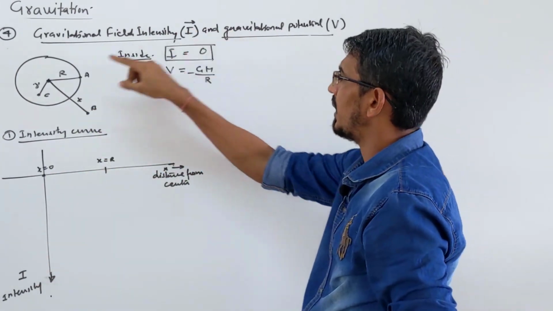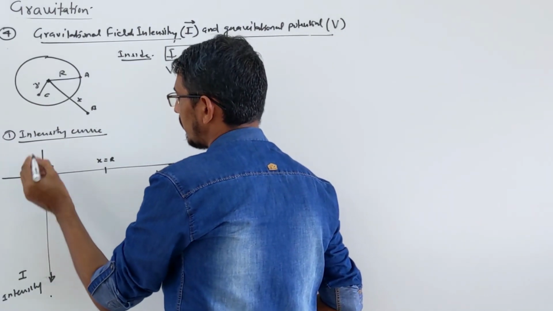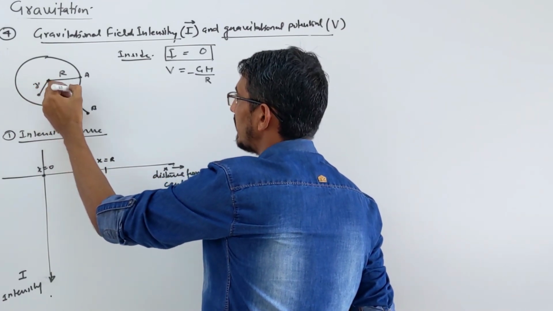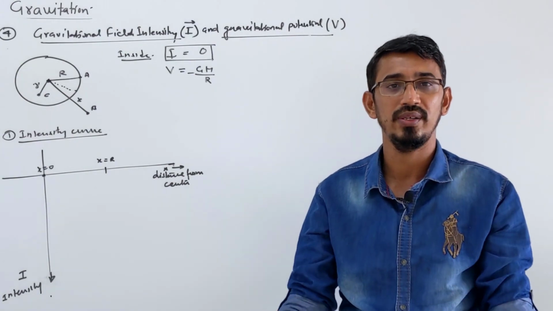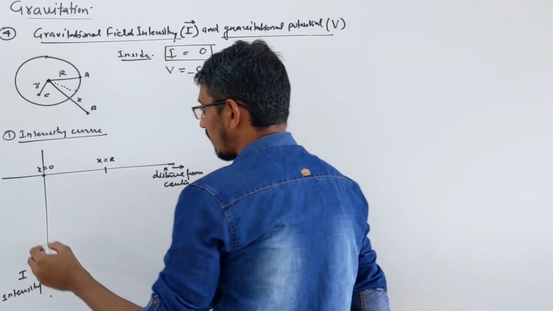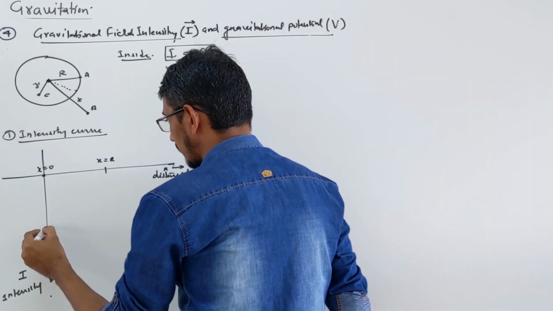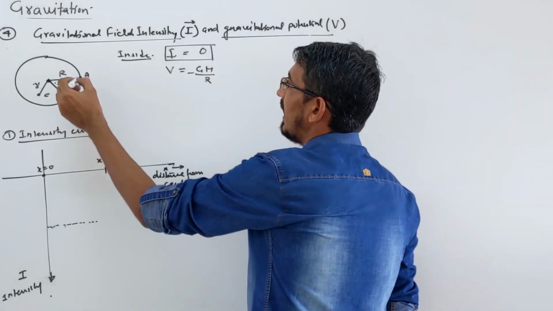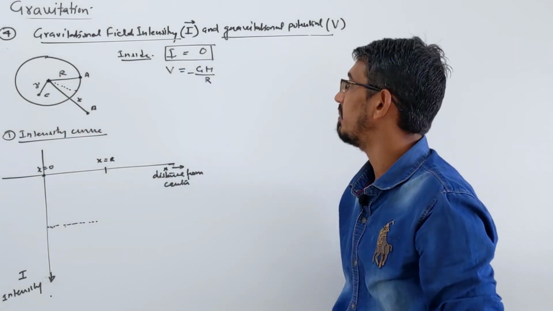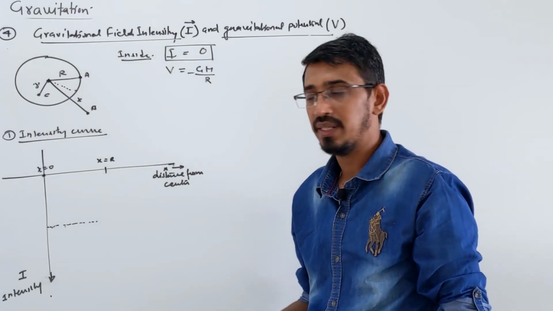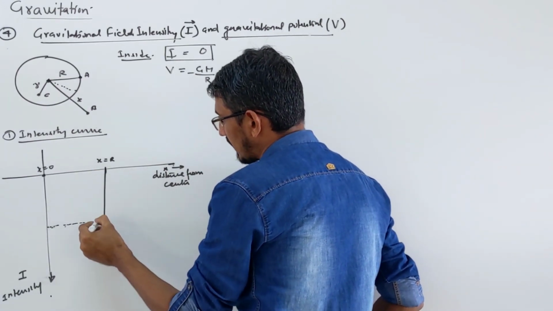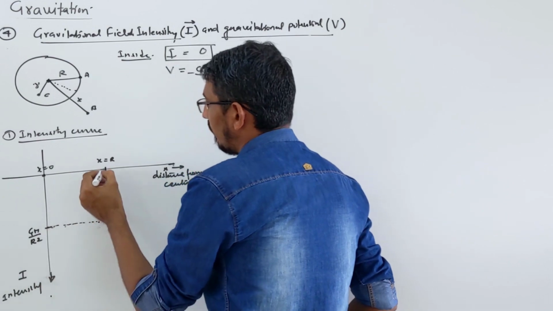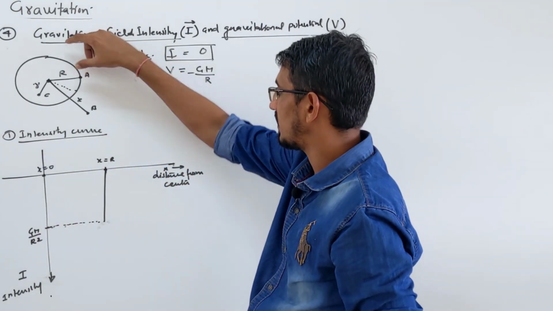That's 0 at the center, so the graph does not start from here directly. Then we are coming outward, x is increasing, till we reach the surface there is no field, so there is no curve at all. Since we are drawing a graph in the negative region, suppose here we start. There is no field, so I am just drawing dotted lines. Then at the surface we have field, how much? GM by R square. So at this point we have some field and that will be maximum. When distance is R, on the surface, the field is maximum.